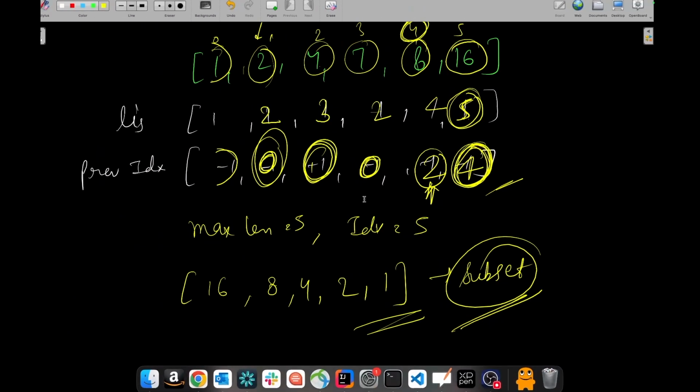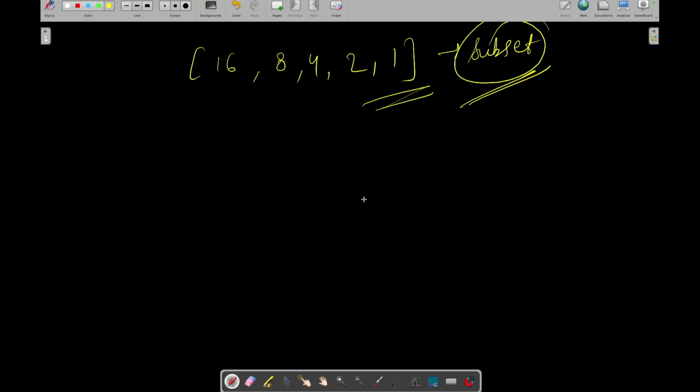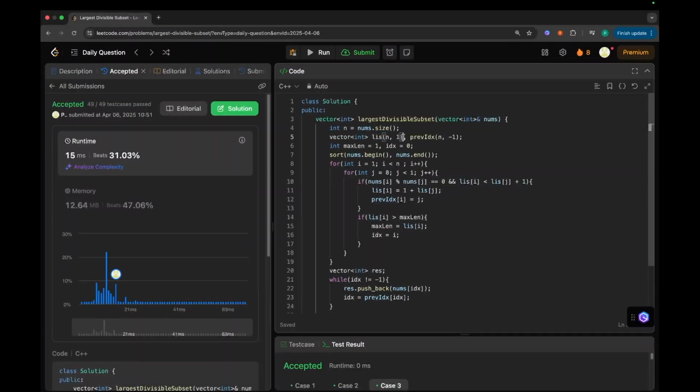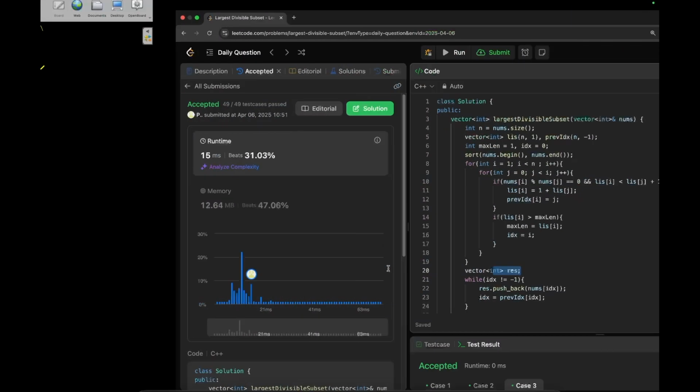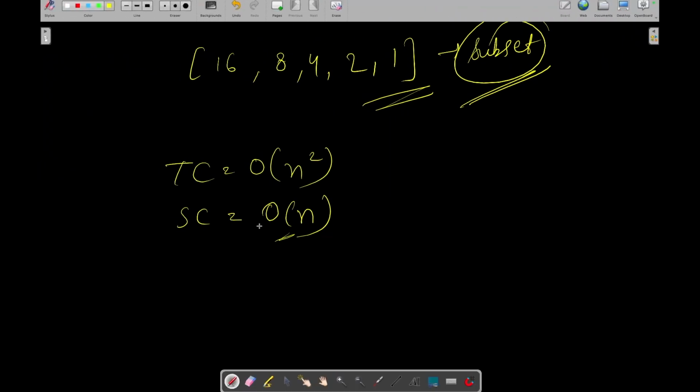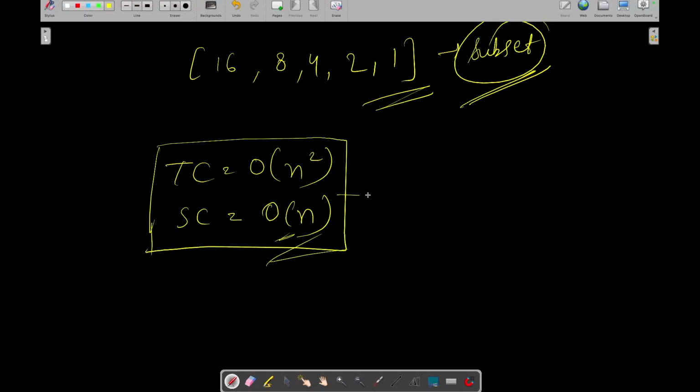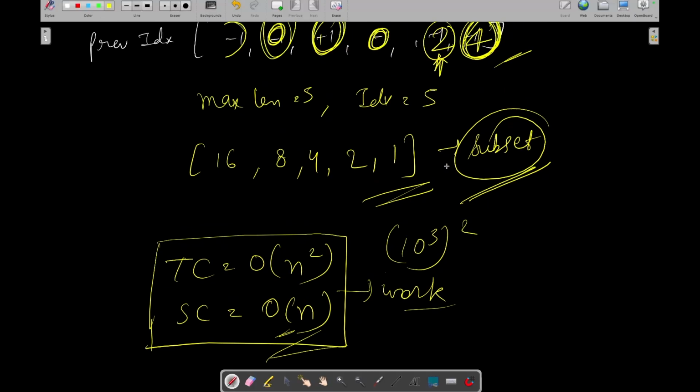Yeah, it's working fine. The time complexity of this approach is going to be n square, and the space complexity is going to be big O of n, as we are just creating those vectors: the LIS list, previous index, and result, so you can say 3n or 2n, which is equivalent to big O of n only. This is going to work because our constraints are 10 to the power 3, so it will be 10 to the power 3 squared.